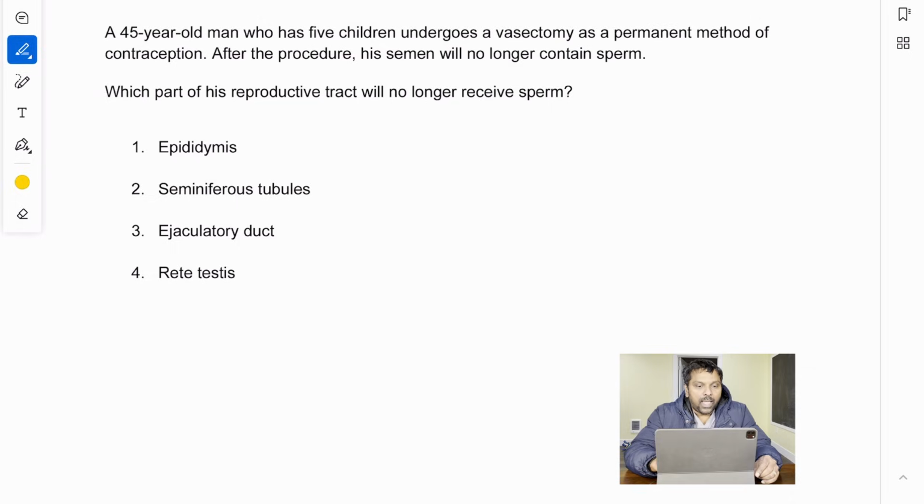So let us see this question. A 45-year-old man who has 5 children undergoes a vasectomy as a permanent method of contraception. After the procedure, his semen will no longer contain sperm. Which part of his reproductive tract will no longer receive sperm? I will give you a few seconds, so choose the right answer here.